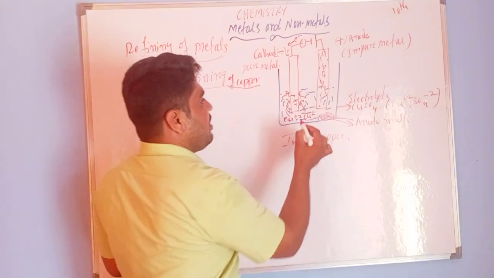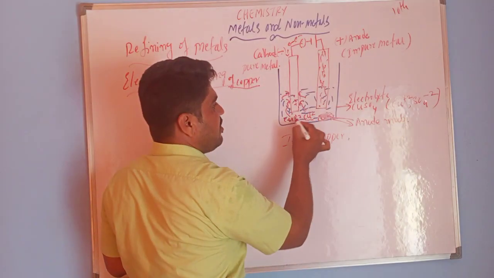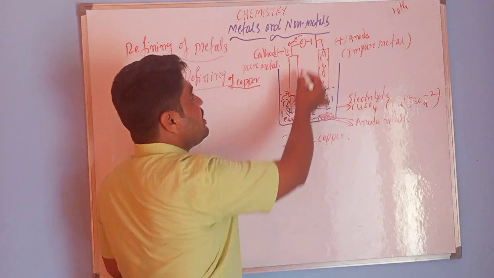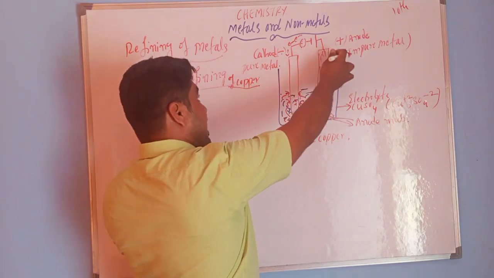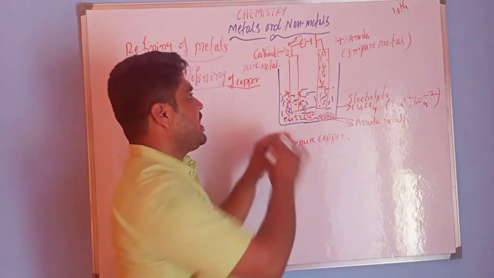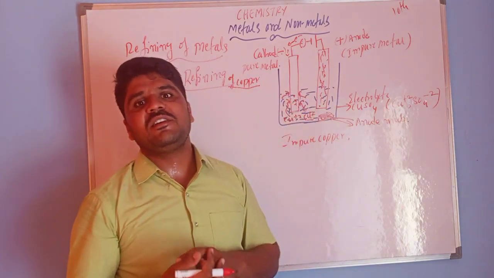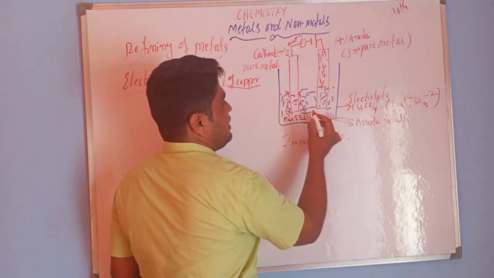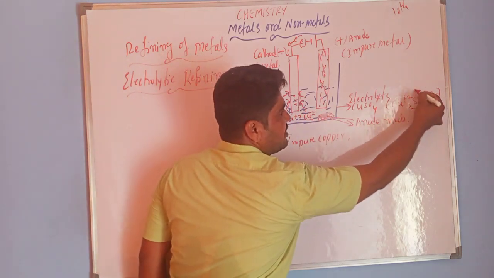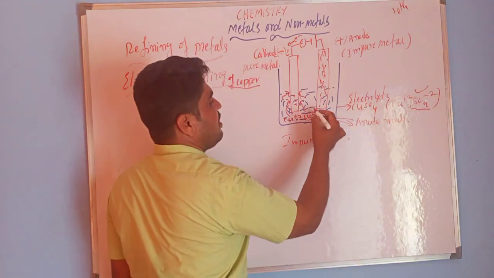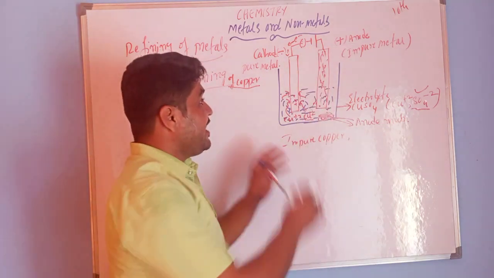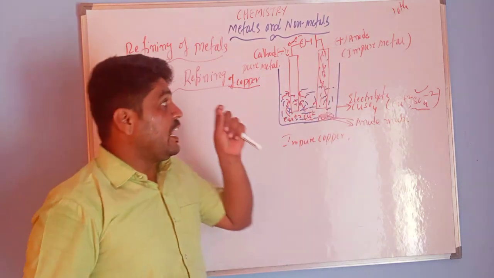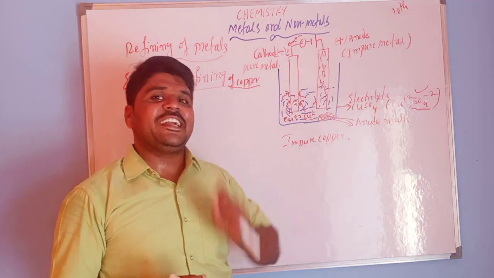After deposition of Cu+2, electrons are transferred from the anode to the cathode. Because of the charge balance, the remaining sulfate, SO4 2-, is at the anode. This will be discussed deeply in electrochemistry in second PUC.